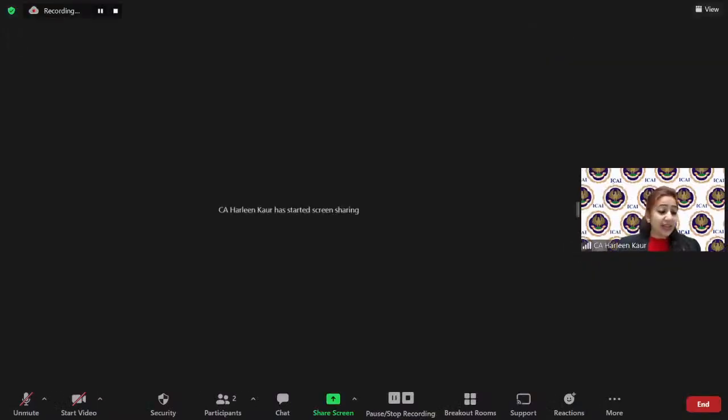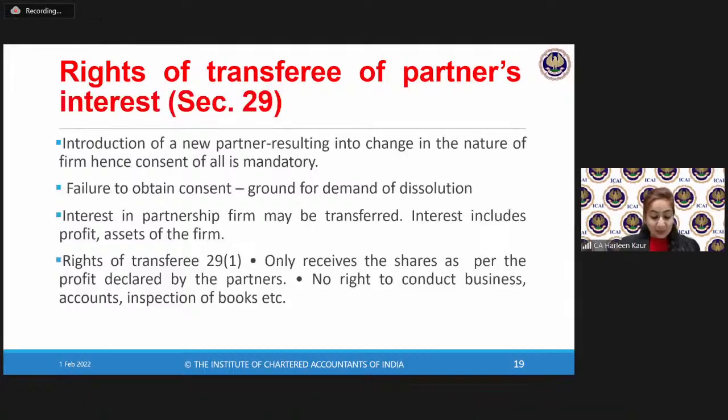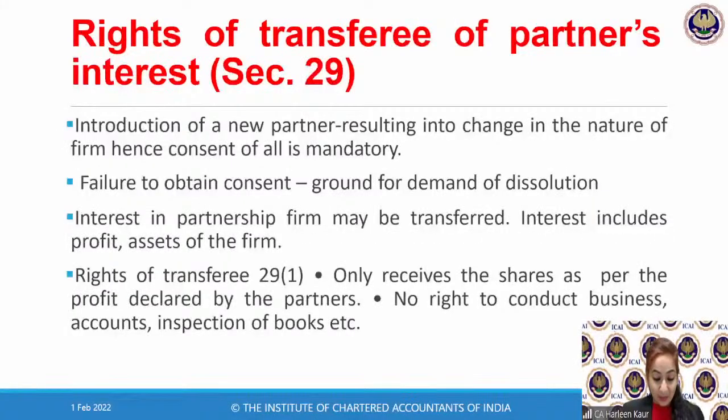Khatam. On the basis of liability, let's take 3 types of partnership. General, full-fledged section 4 partnership, with unlimited liability. The second, particular partnership, where your liability is limited to the particular activities for which you have formed the partnership. Third is your latest concept, limited liability partnership, which you all will be studying in the coming week, wherein we try to restrict the liability of the partners to a limited extent. So that is how you all have to remember the general partnership. All right, children, we have lots and lots to cover today. So never mind, I'll keep taking up your queries in between as well.